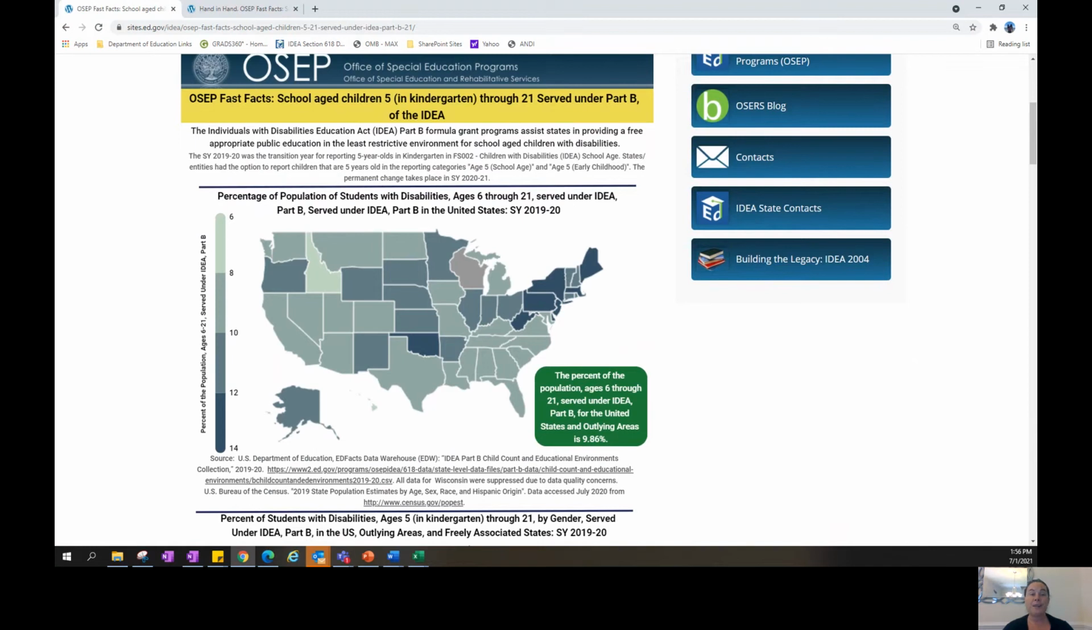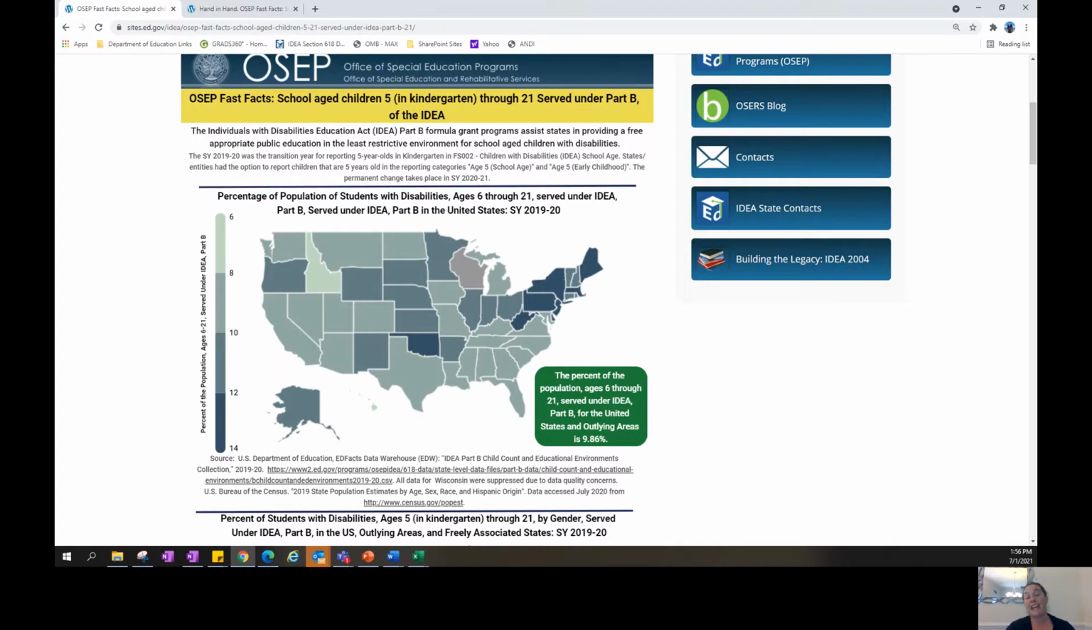Please note that 2019-20 was a transition year for reporting 5-year-olds in kindergarten in the school age file. States and entities had the option to report 5-year-olds in the reporting categories age 5 school age and age 5 early childhood. The permanent change will take place with the 2021 release.